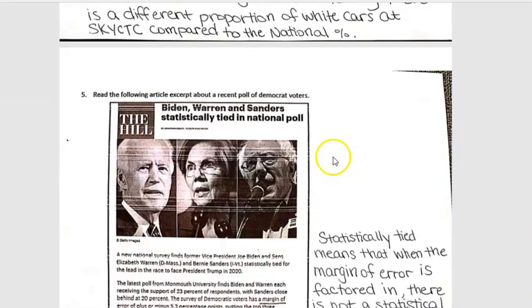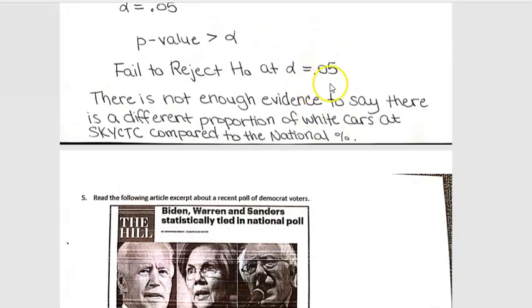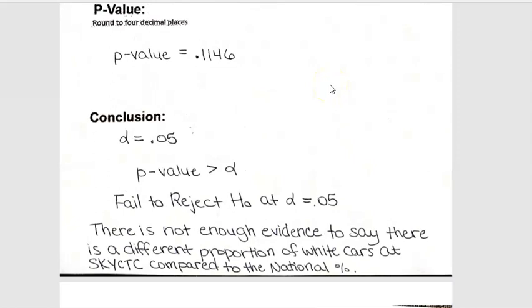It's like one of those, like we saw down here, where they're statistically tied. The statistic for one person was higher than somebody else, but it's not a big enough difference to say that one person really is in the lead, right? So that's what this one's telling us here: there's not enough evidence to say there's a different proportion of white cars at Sky compared to the national average or national percentage.